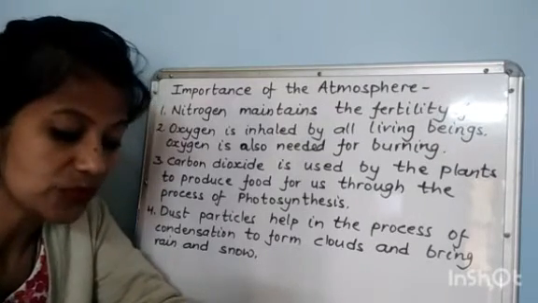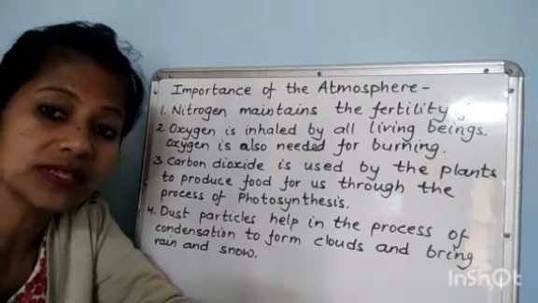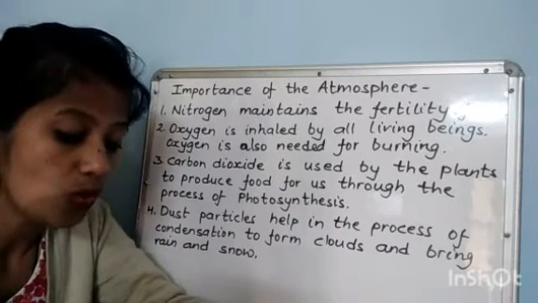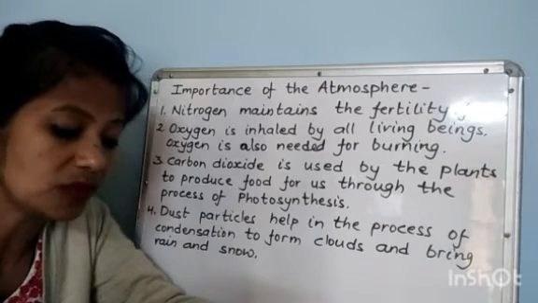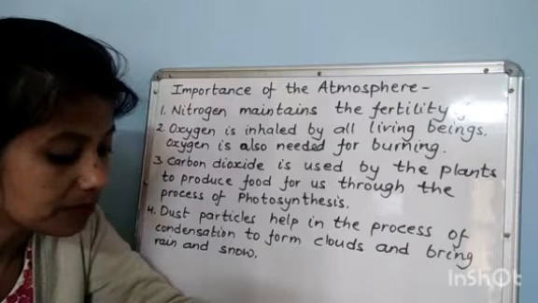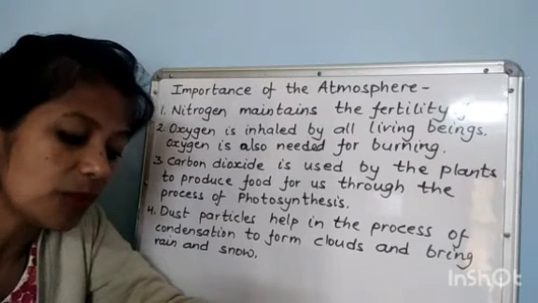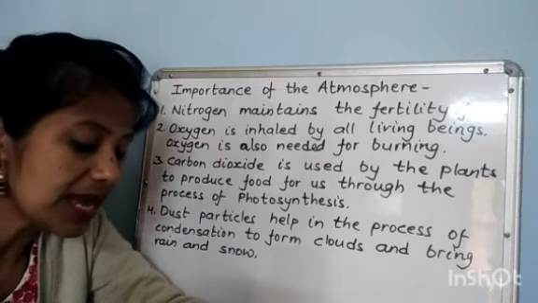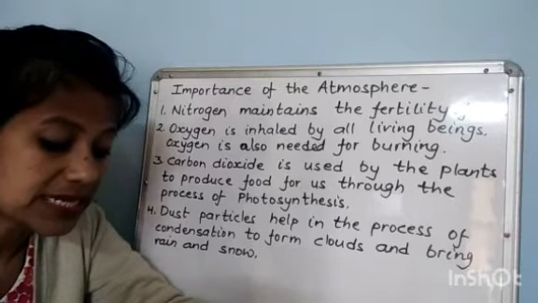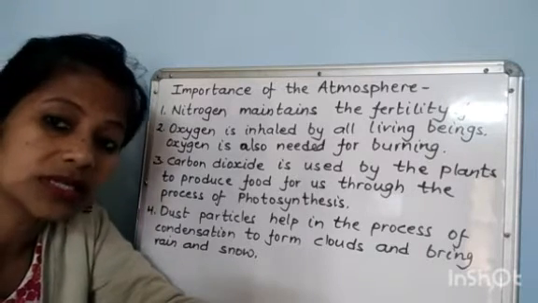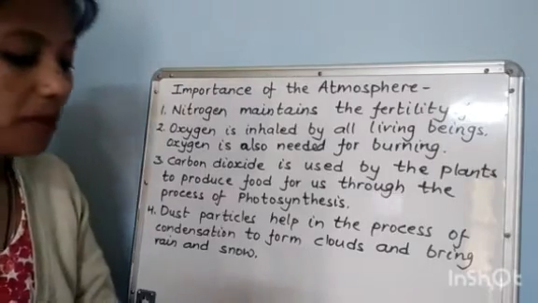Ozone protects us from the ultraviolet rays of the sun. The ozone layer protects us from the harmful radiation coming from the sun. Sound needs the medium of air to travel. Air helps in the transfer of heat, thus helping to maintain temperatures on the Earth's surface. The importance of the atmosphere is given here. Okay, they all are given here.